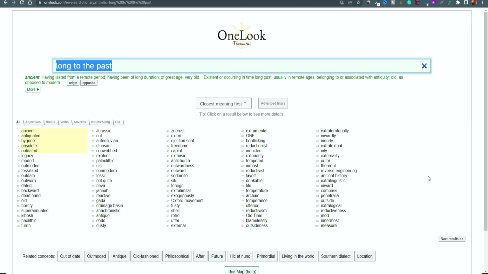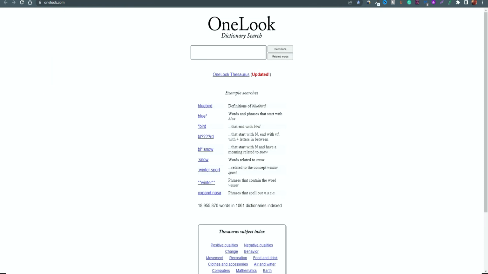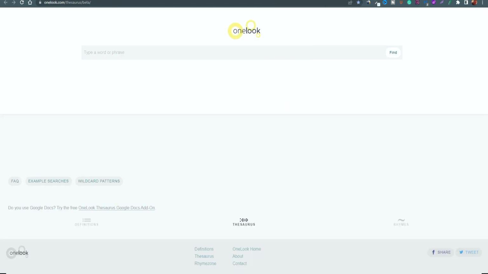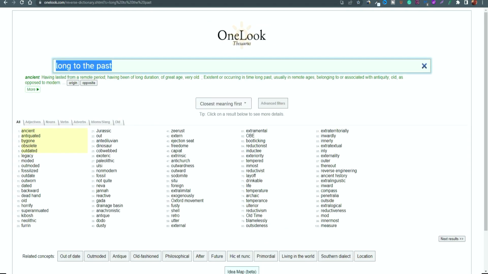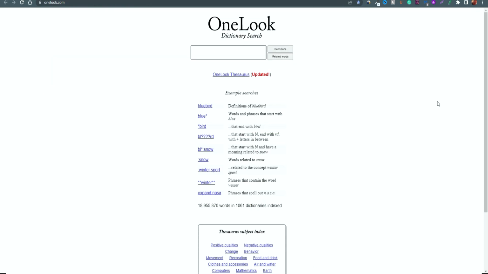So it really just depends on the type of context that you're looking for. On this website as well, they do have different abbreviations, because this is kind of like an online dictionary, so it's always being updated with different types of words and phrases. So you definitely will find a lot of uses for it, and it will have a lot of really good information that will relate to the type of content that you're trying to provide to your audiences. So it really just depends on the outlooks that you want to create.